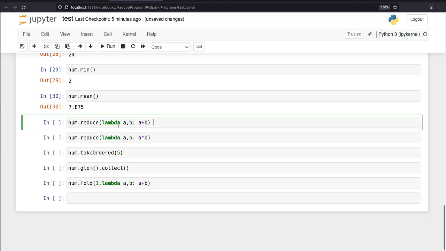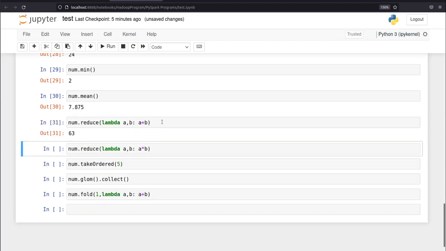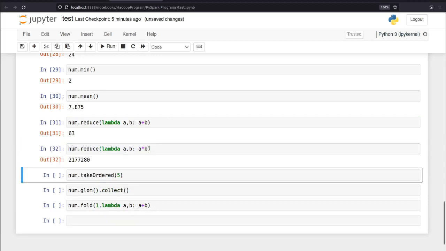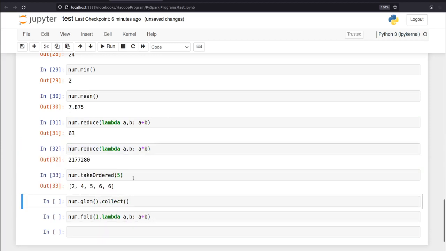We are using lambda functions here, so it will add all the members present in num. As you can see, the addition is 63. Now this will multiply all the members. And now what this order does is it will give me the ascending order list.